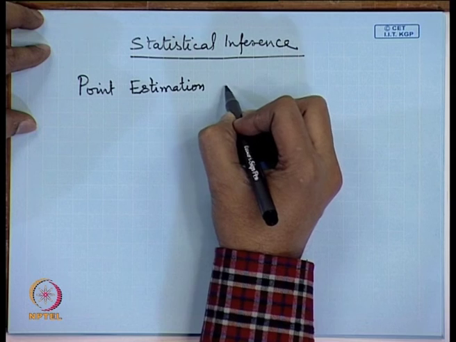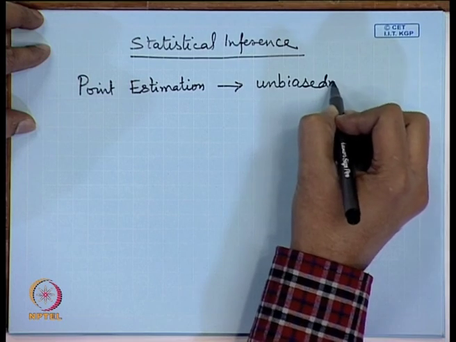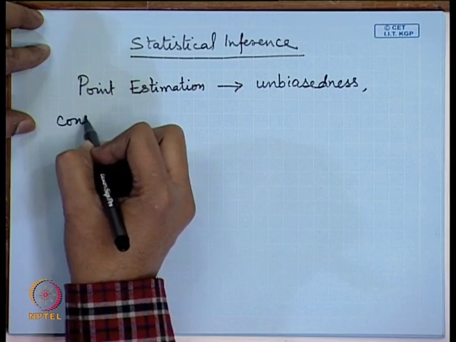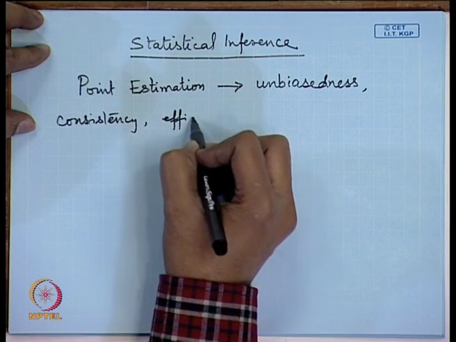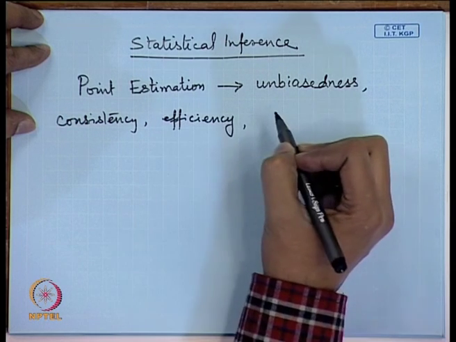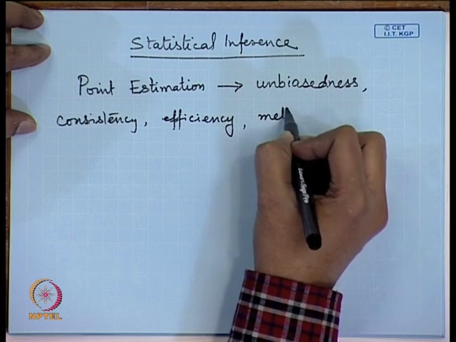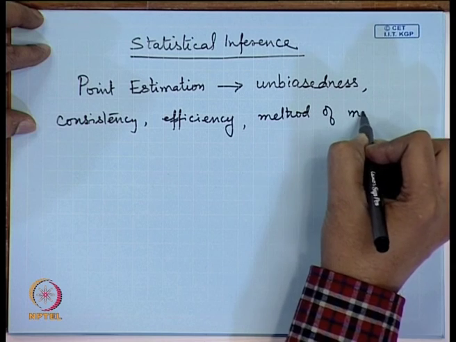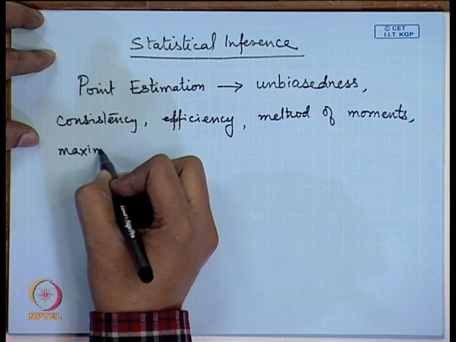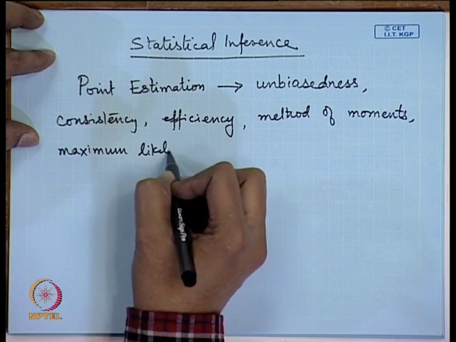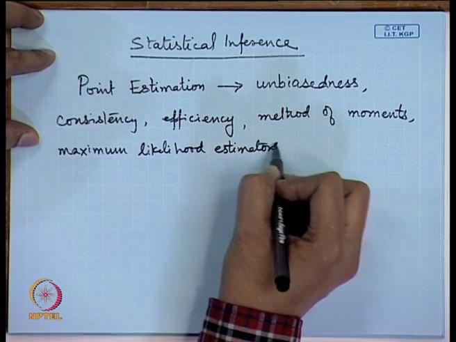in the point estimation we will cover the fundamental concepts such as unbiasedness, consistency, efficiency, and then we will discuss the methods of finding out the estimators such as method of moments, maximum likelihood estimator, estimators.